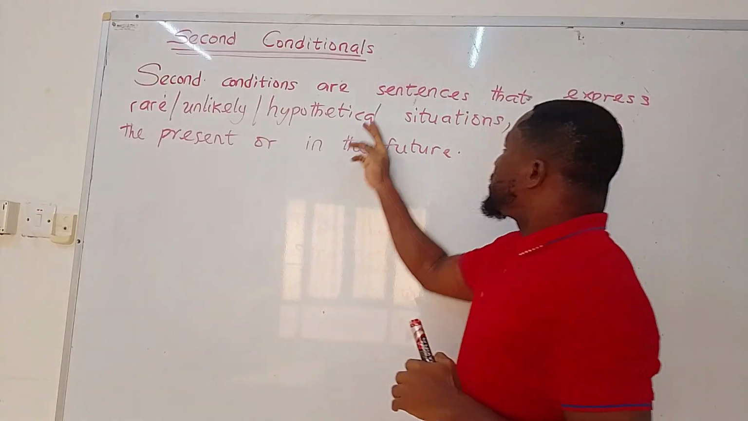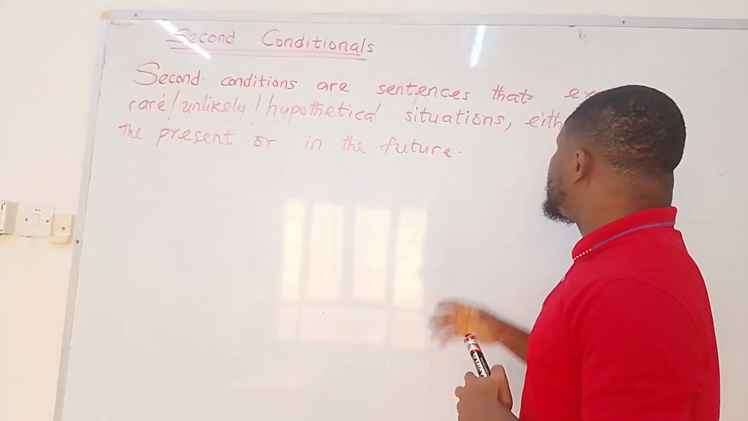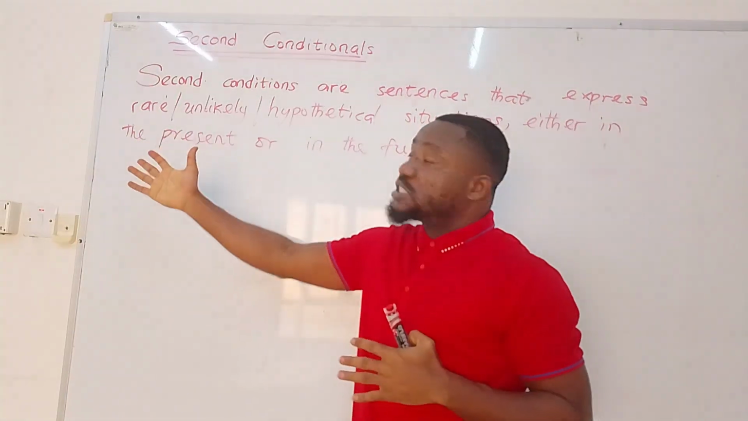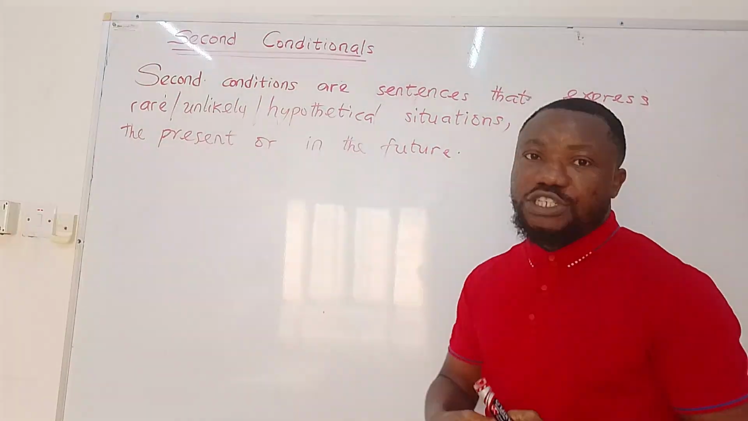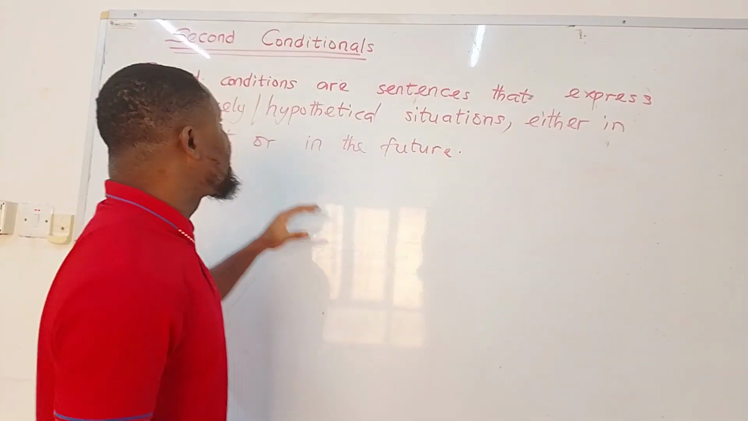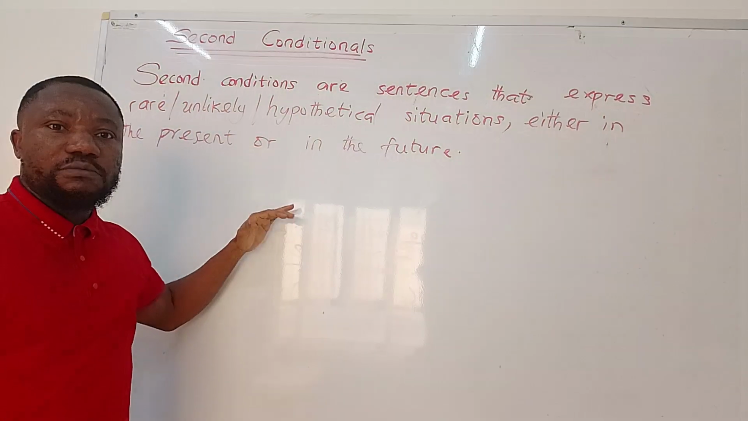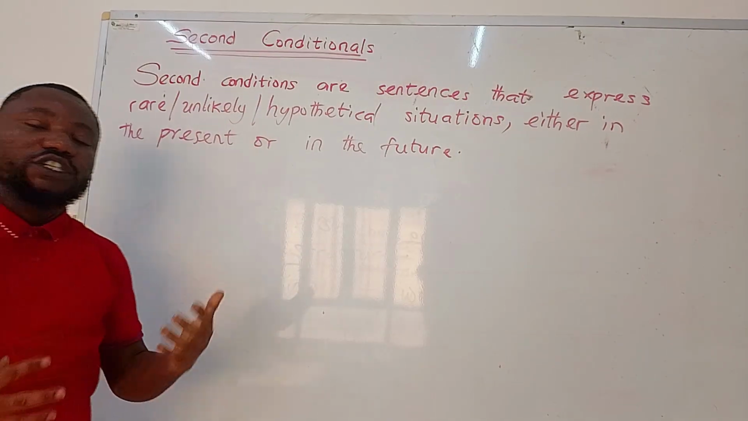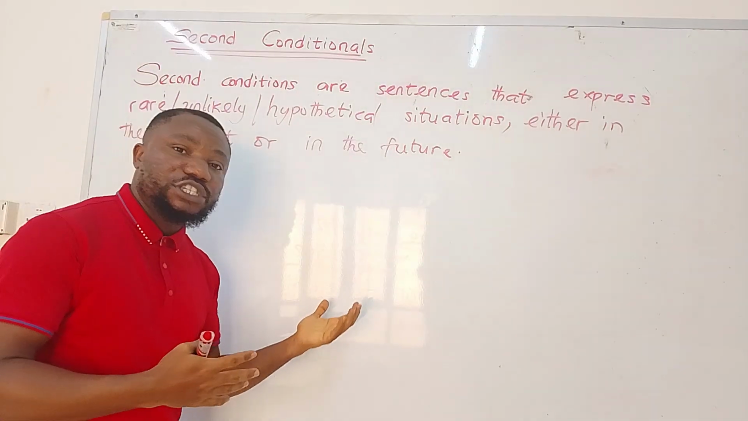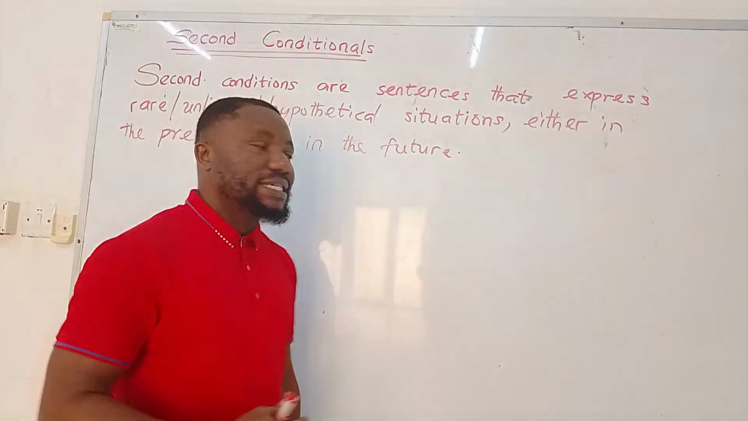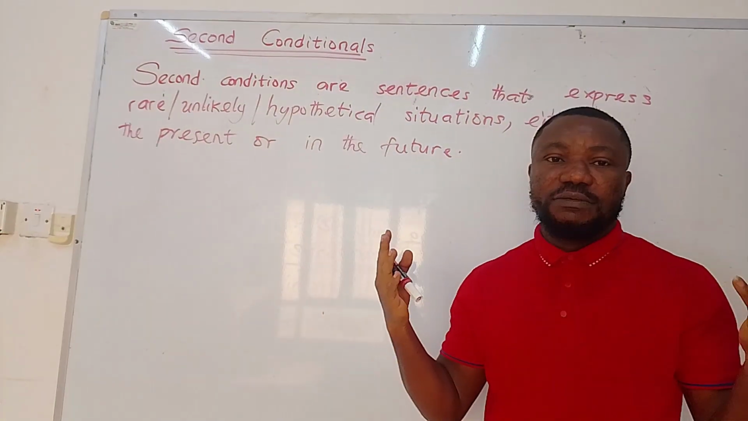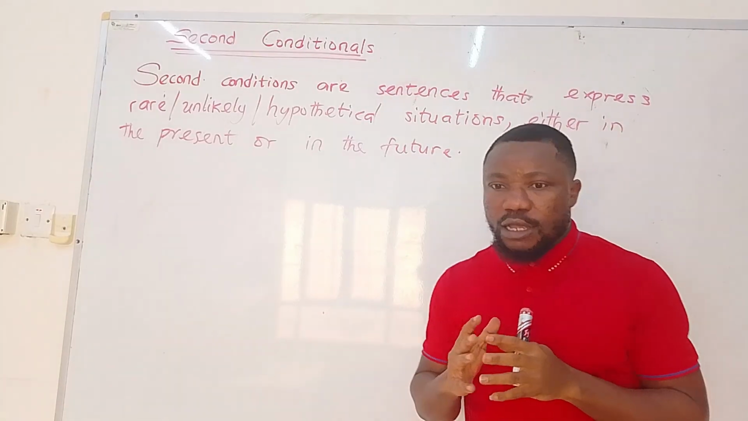They are conditional sentences that talk about, that express rare, which simply means unlikely, or hypothetical situations, either in the present or in the future. So what we're saying, in other words, is that second conditionals are quite different from zero conditionals, which talk about conventional truth or factual truth or universal truth. And they are different from first conditionals, which talk about real possibilities. So they talk about hypothetical situations, situations that are imagined, situations that are very unlikely to happen.